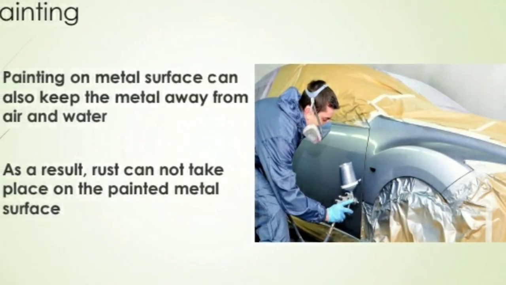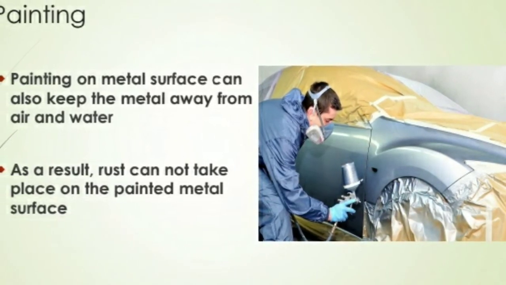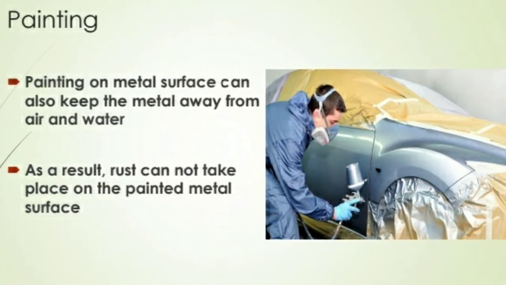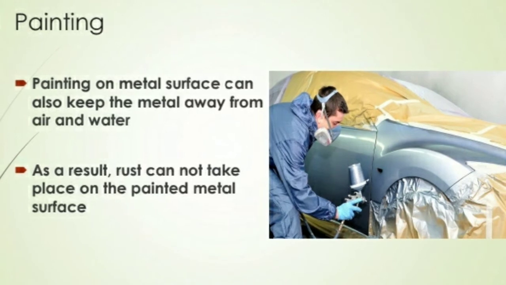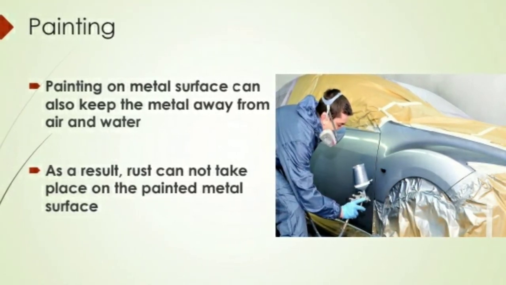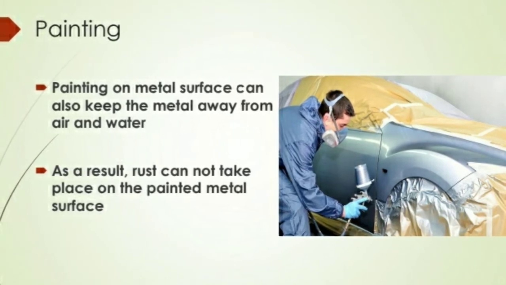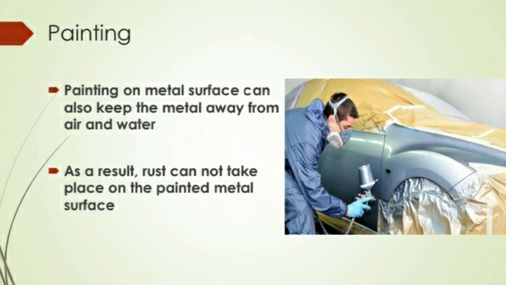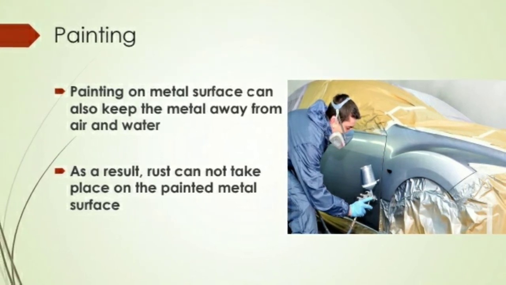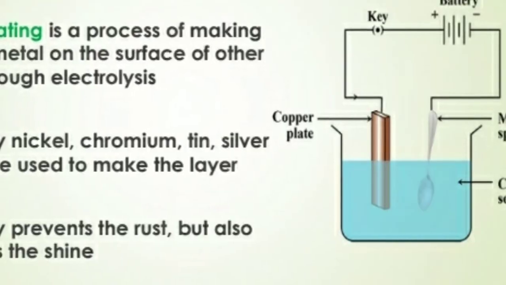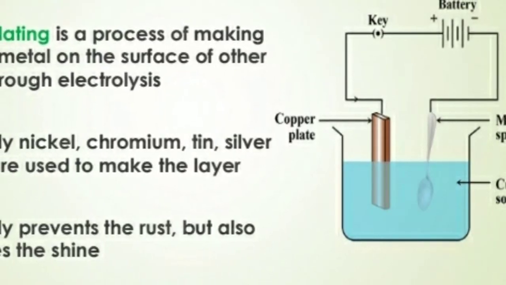Painting a metal surface can also keep the metal away from air and water. As a result, rust cannot take place on the painted metal surface. So painting is a very common thing we see in our cars many times. We go to another last lesson.